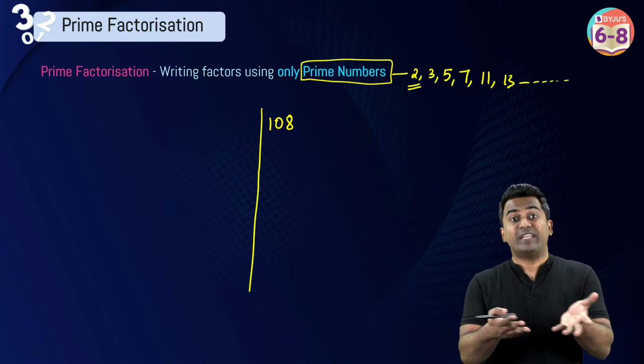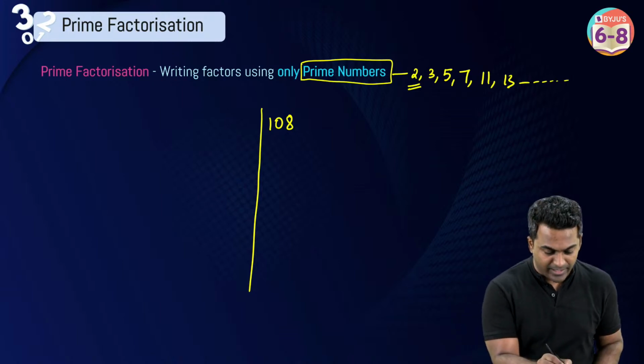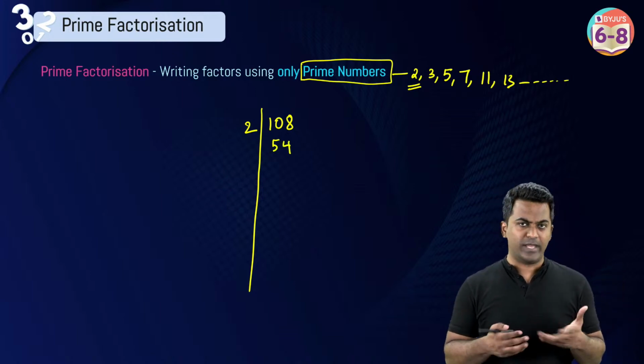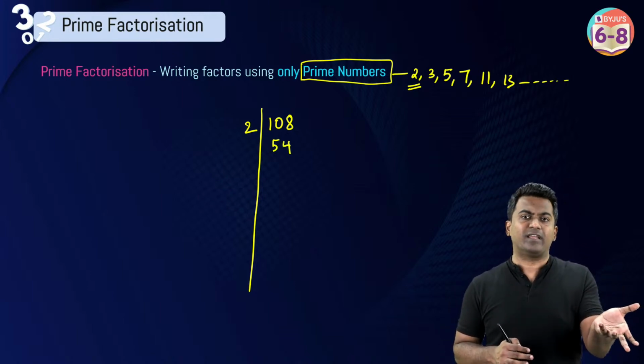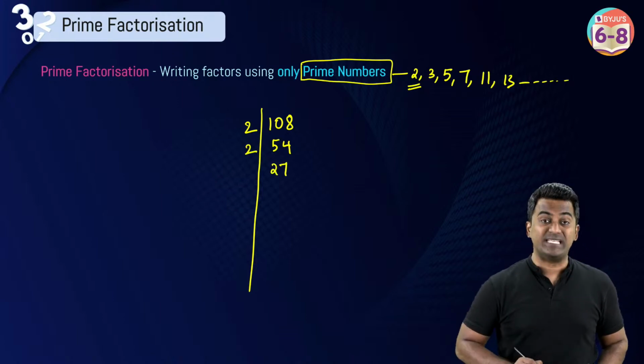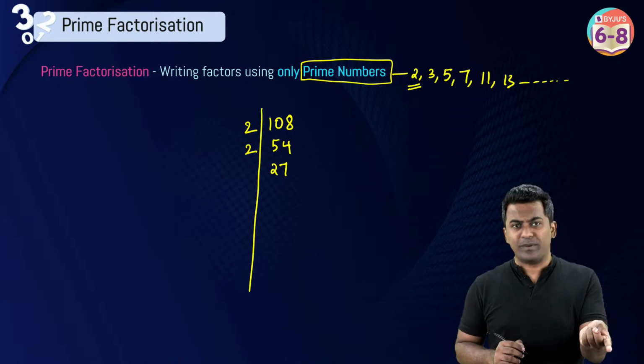So let's see if it can be divided by 2, which I'm sure it can, right? So 108, when you divide it by 2, I get 54. Very good. Now 54, again check if it can be divided by 2. It can be, right? So 54, when I divide by 2, I get 27. All right. Now 27 cannot be divided by 2.